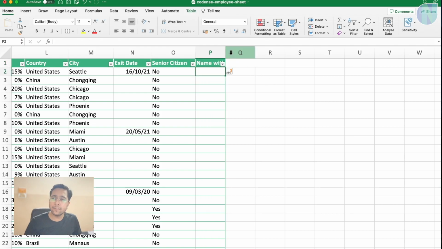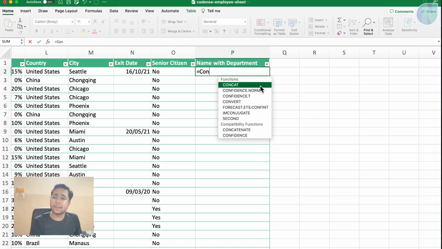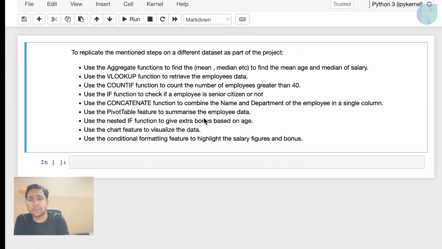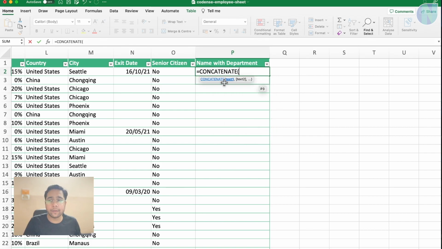This is a new column which we are having. I will double click to automatically increase its width according to the text of this. So I will say equal to, because concatenation or concat are functions in this. So we need to use the concatenate function. So I will go here and click here, concatenate function.